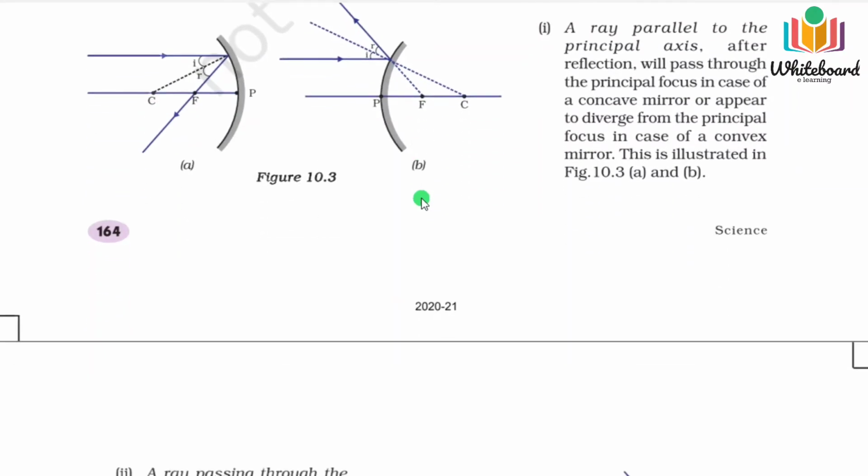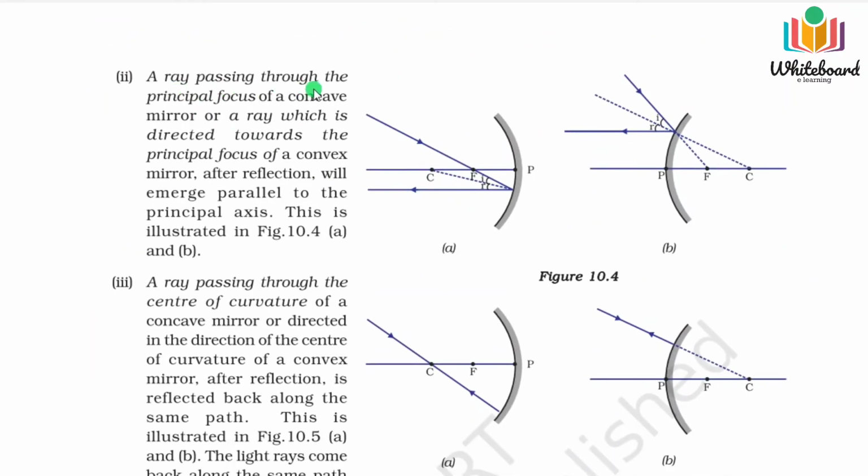That is F, the focal point. And now a ray passing through the principal focus, you can see, falls on the concave mirror, which is directed towards the principal focus of the convex mirror. After reflection it will emerge parallel to the principal axis. Yes, you can see if the light ray is coming and passes through the focus, after reflection it will be parallel to the principal axis.